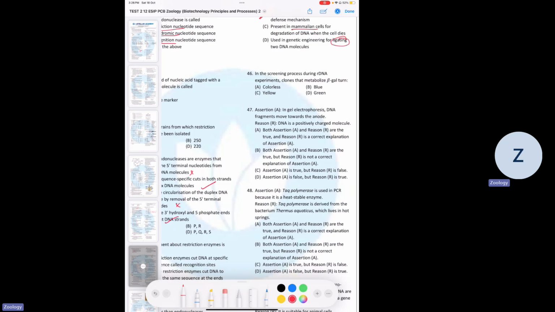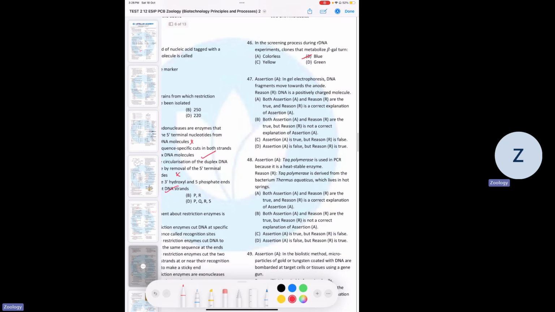46. In the screening process during recombinant DNA technology, clones that metabolize B-gal turn what? They turn blue because the original color of gal is white. So then they turn blue.